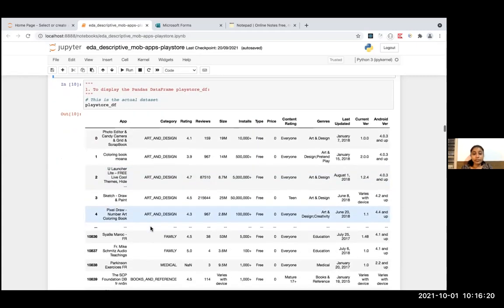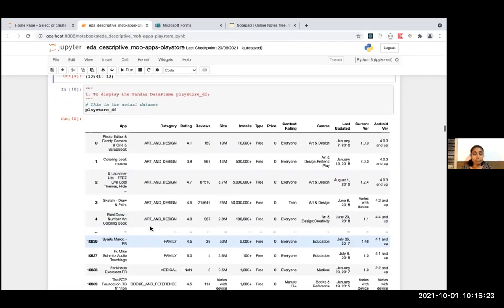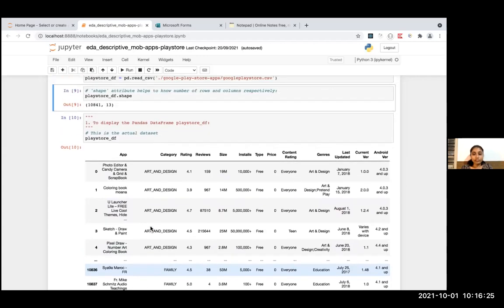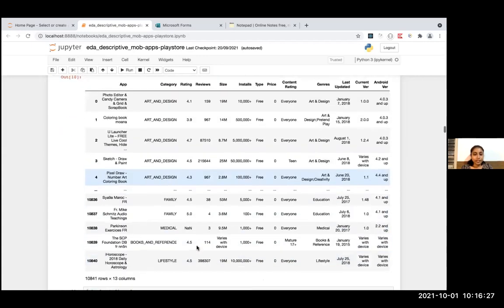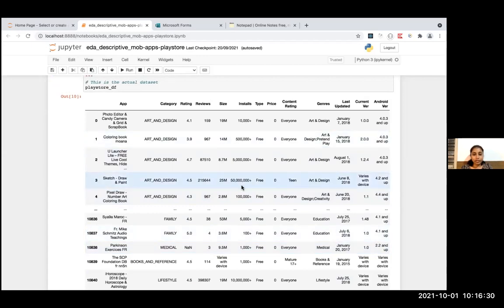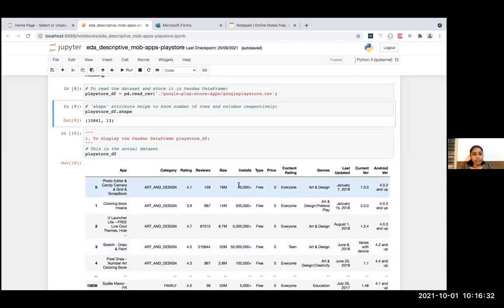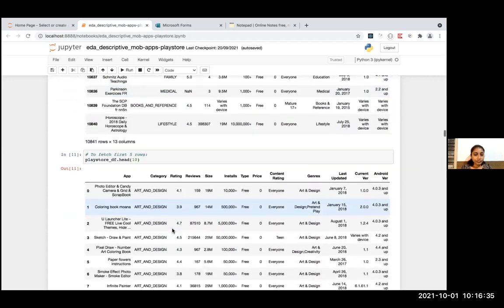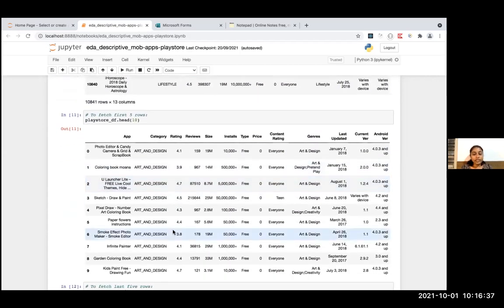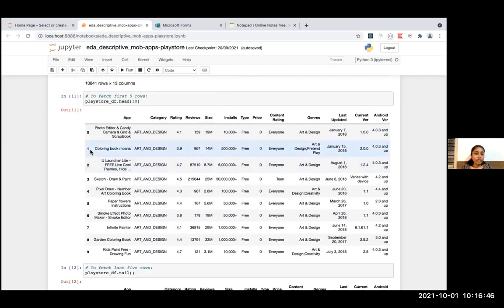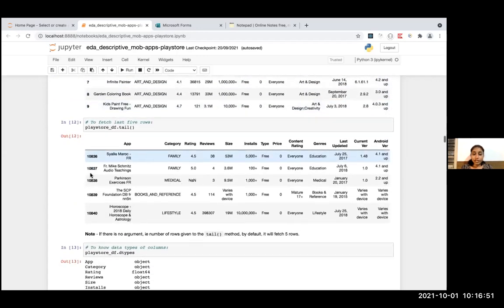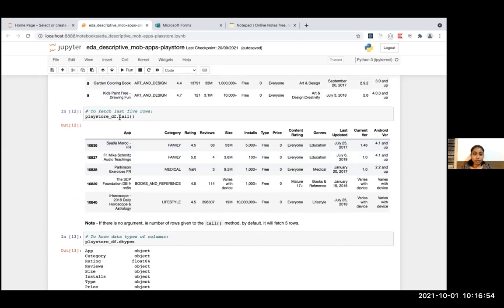And I want to view a sample of the data frame that I just loaded from the dataset. So this is how the data frame looks once you store it in a Pandas data frame. And if you just want to know the top 10 rows, you can use the head method and pass the number of rows you want to view. Note that rows are indexed from 0. And if you want to know the last 5 rows, you would use the tail method.